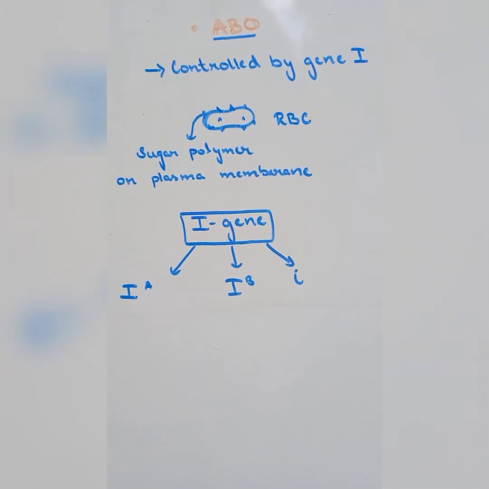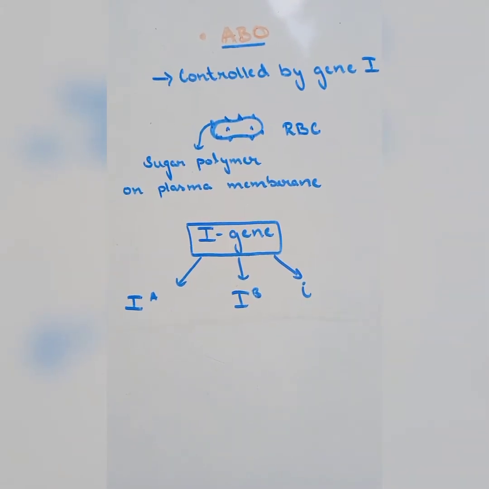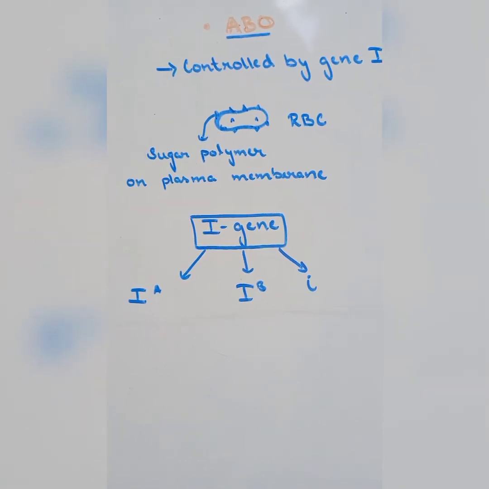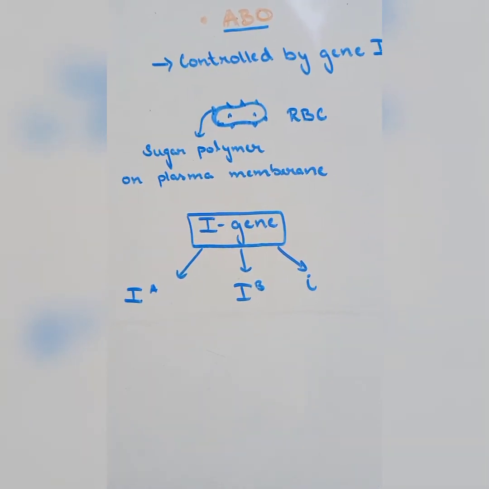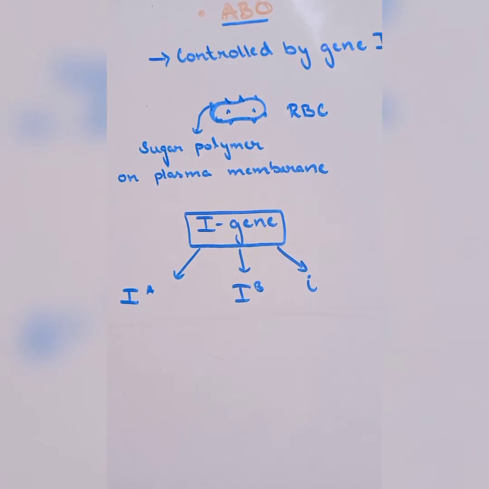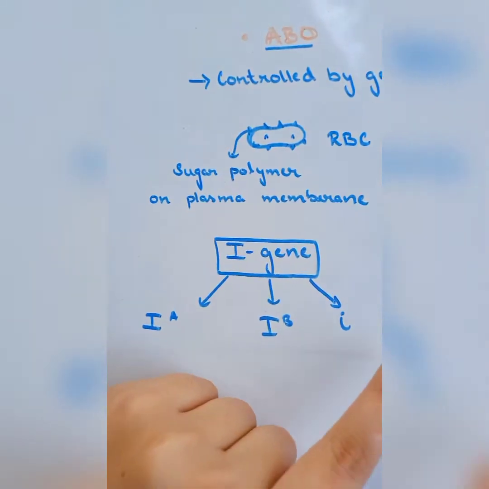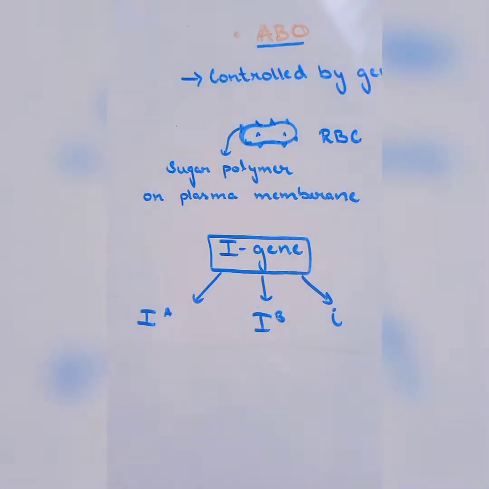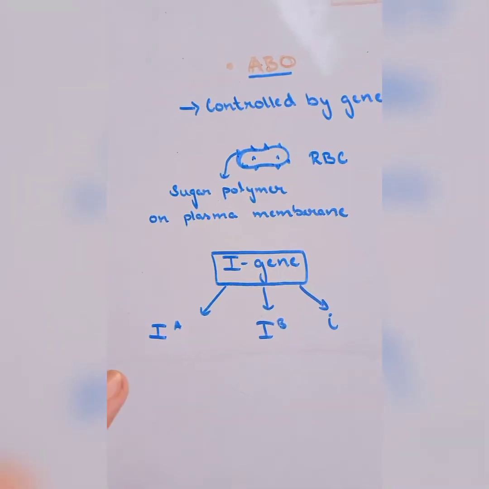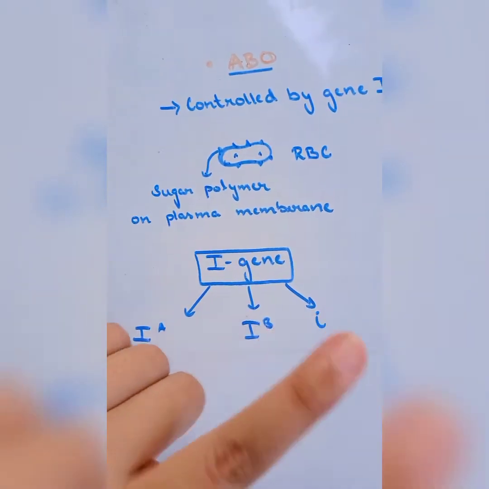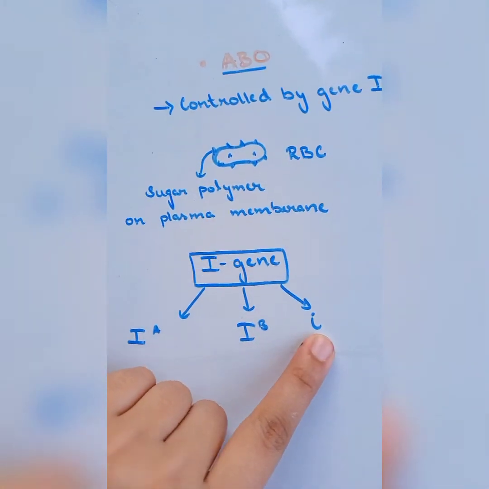IA possesses a kind of sugar while IB possesses a different form of sugar, whereas a small i shows presence of no sugar. Hence, A and B are completely dominant over i.